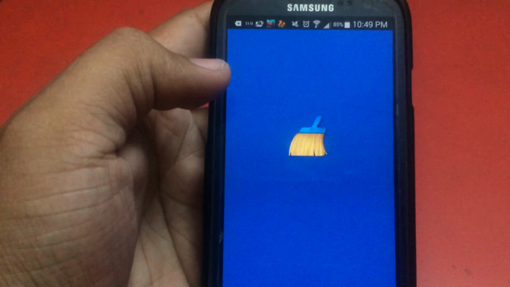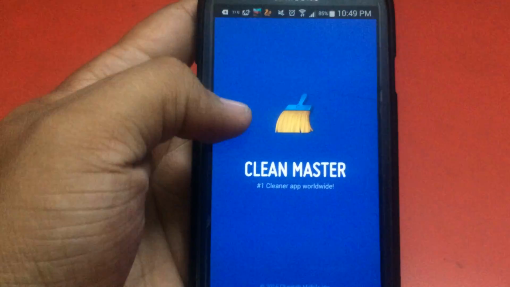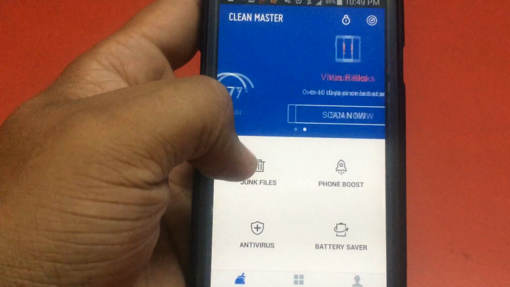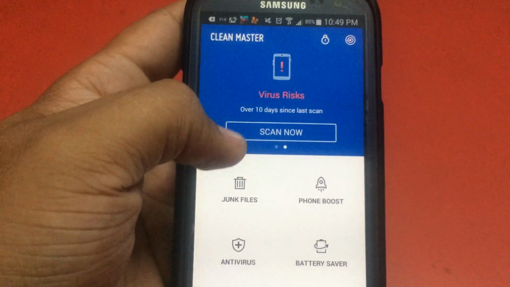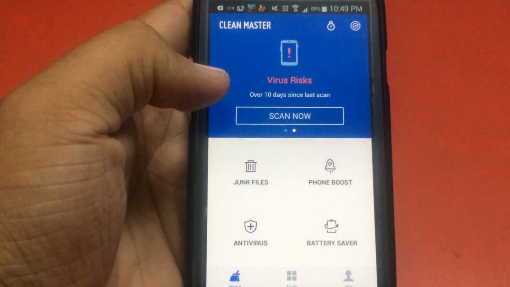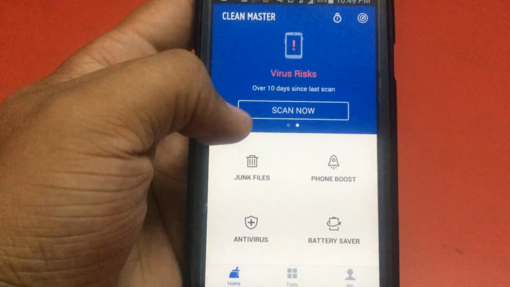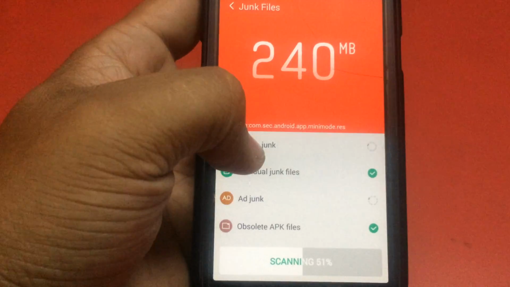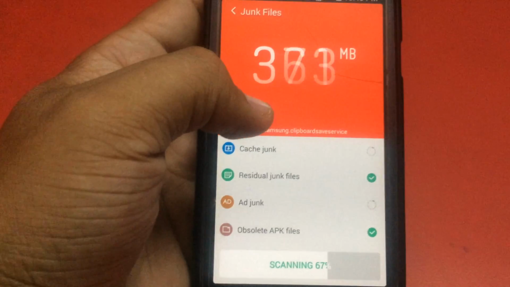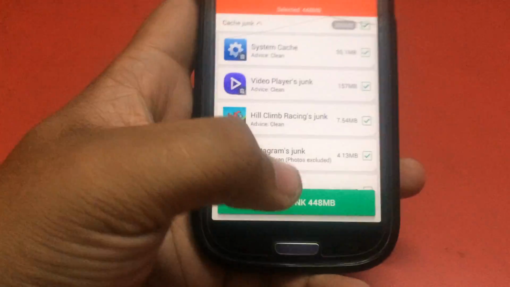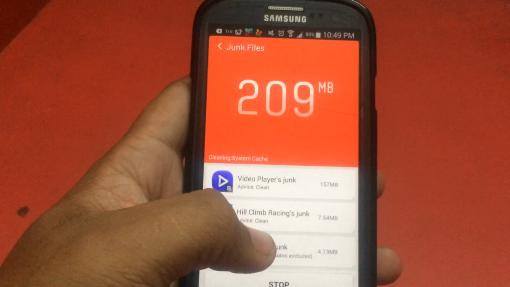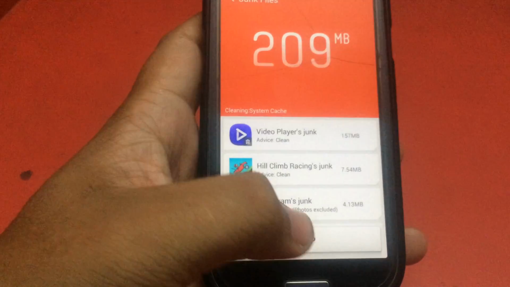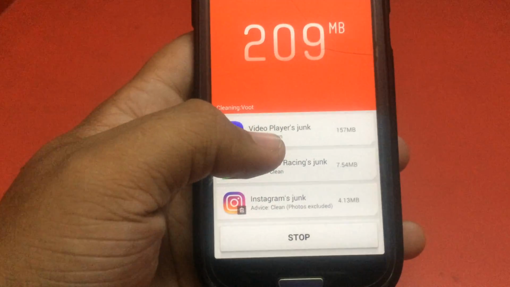The fifth app is called Clean Master, which is a very great app, with more than 10 million downloads on Android. It is free, so you can use it. You can clear your junk files at any time, and it automatically calculates your junk files, your residual junk, your ad junk, and so on. It would add them up and show you in MB how much data you can clear. So you can remove them, and your memory would be cleared, and you can download different apps again without worries.